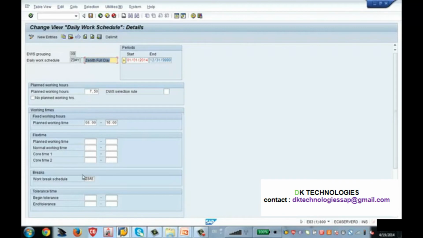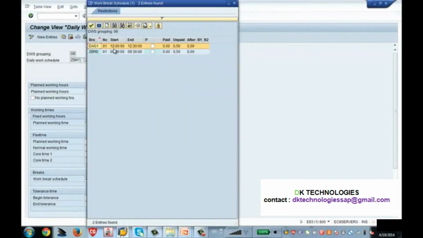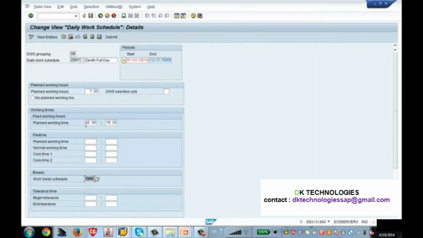Now here you have to enter the break schedule which I have created just now. If you don't know, you can click on this and it will show you what the different break schedules are that are applicable to this particular grouping 09. So I picked up my particular break schedule and then I entered the planned timing, like from 8 o'clock to